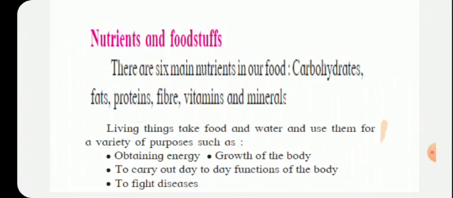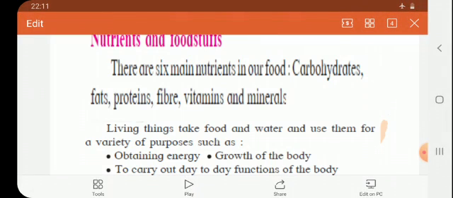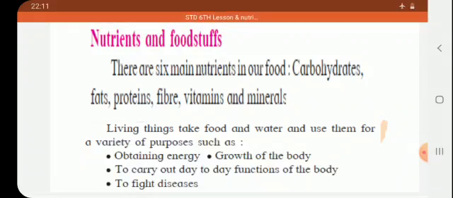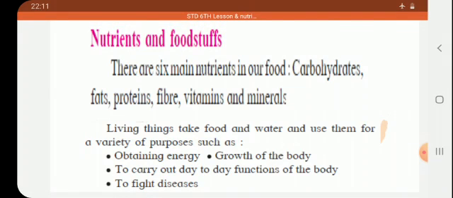So there are six main nutrients in our food. Nutrients means the constituents that release energy. So there are six nutrients in our food: carbohydrates, proteins, fats, fibers, vitamins, and minerals. All these six nutrients are very necessary in our diet. Are you getting?